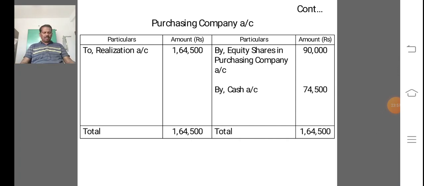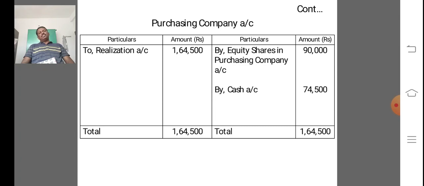purchasing company account. This account is debited with purchase price and credited with mode of payment of purchase consideration, that is cash, shares or debentures. So first we debit the realization account. In realization account, purchasing company will be credit, but in purchasing company the realization account is debit. What is the amount? 1,64,500.